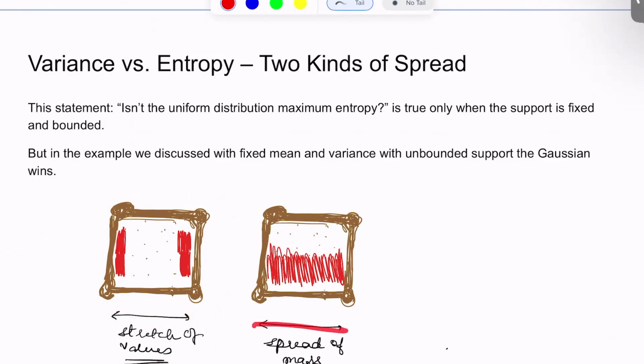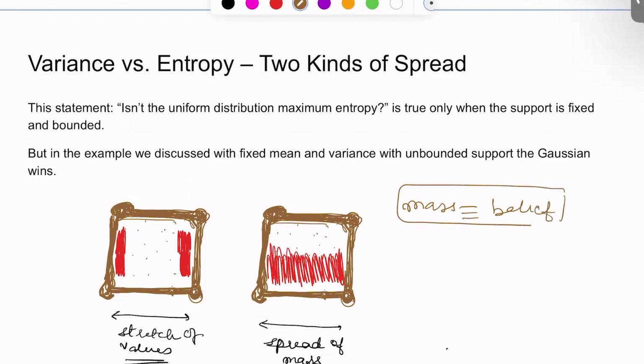And in this case, it's still the variance, but we can find that it's also about the spread of the mass. And with mass, what we mean is mass basically is equivalent to belief. So, how much belief do we have in the values that we are considering, and how much belief or mass are we putting onto those values defines entropy.